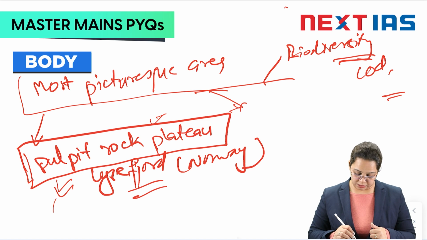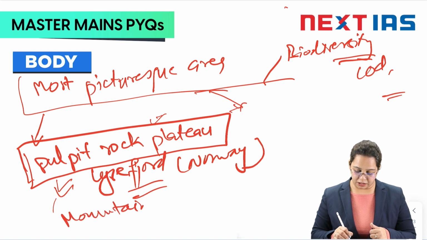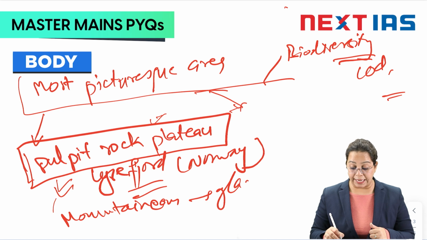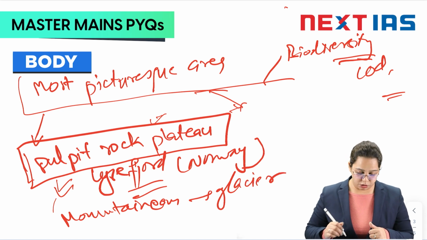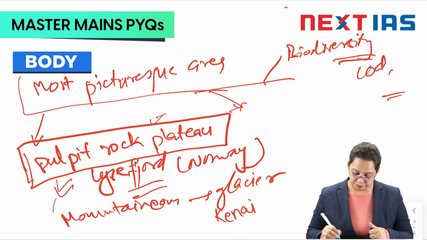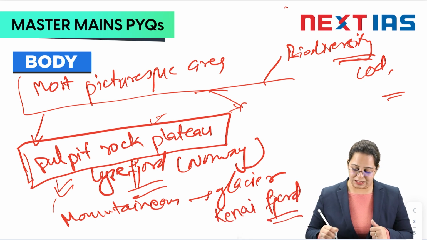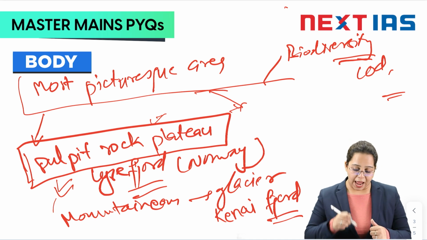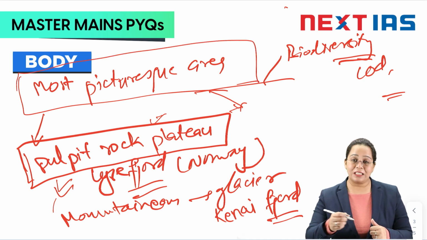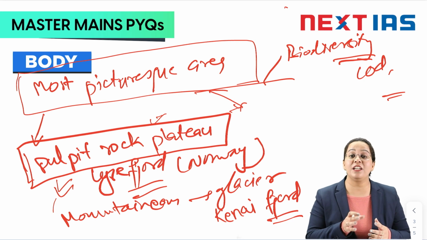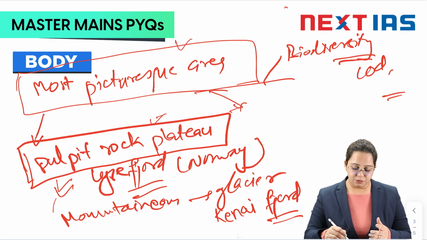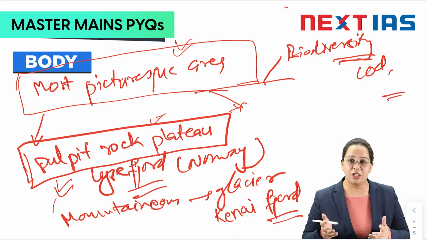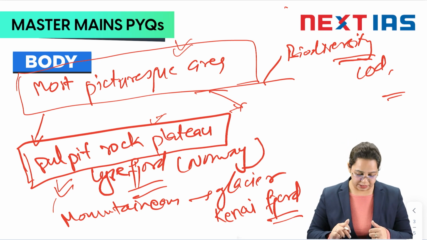All right, some mountainous regions are covered with glaciers and ice, in the Greenland area and around the Iceland area also. This you can also write, and as an example you can write about Kenai fjord. So these are some examples of fjords you can give, and with the help of these steep mountains, the beautiful view, the green cover, and in some areas the snow covered mountains and steep cliffs, these areas form the most picturesque areas around the world. So in this way you can address this part.